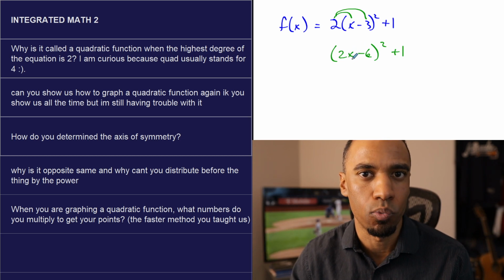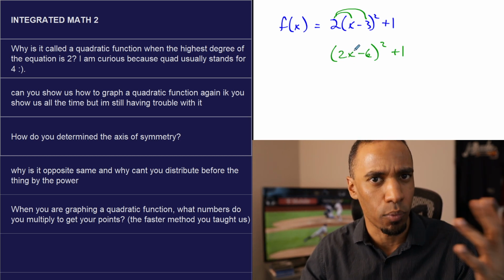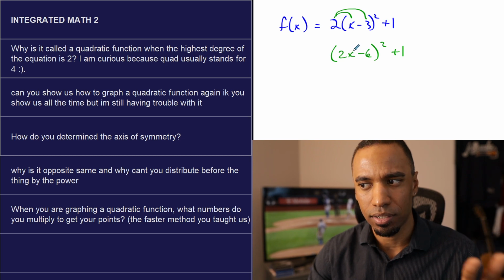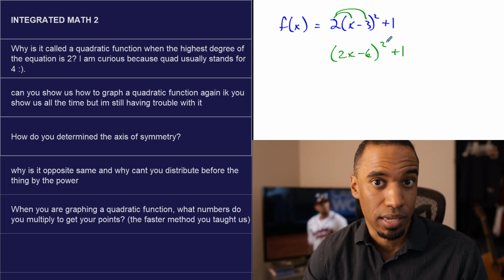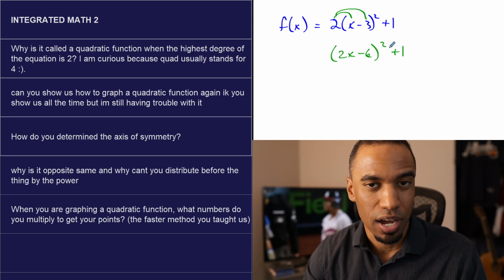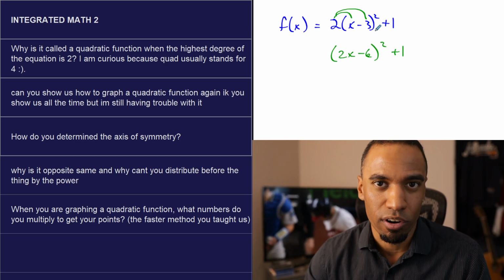Well, first of all, I don't know why you'd want to do that. Oh, I guess when you plug in a number, right? But anyway, why can't you do this? I don't know why you'd want to because it's not in vertex form. But you can't because it breaks order of operations.